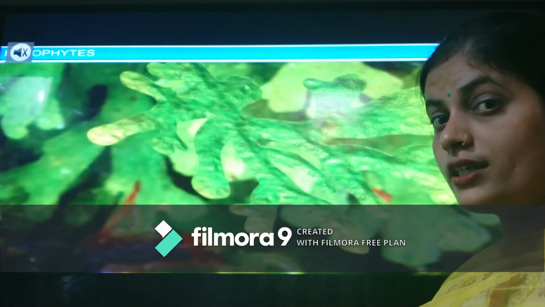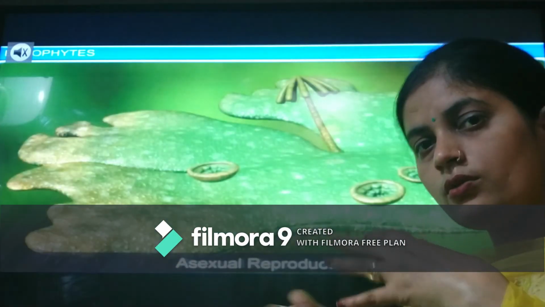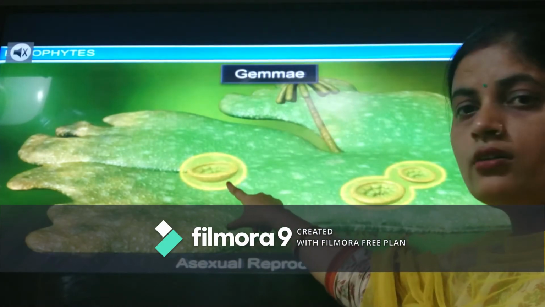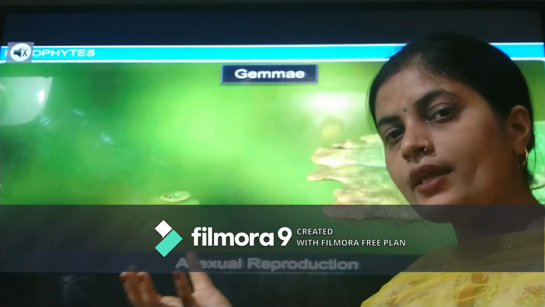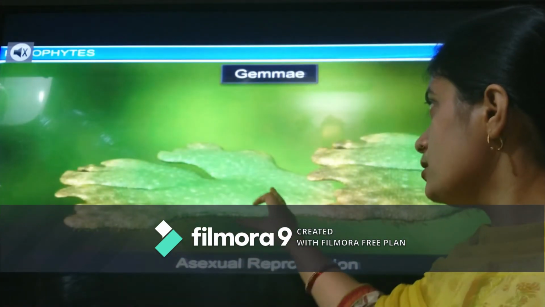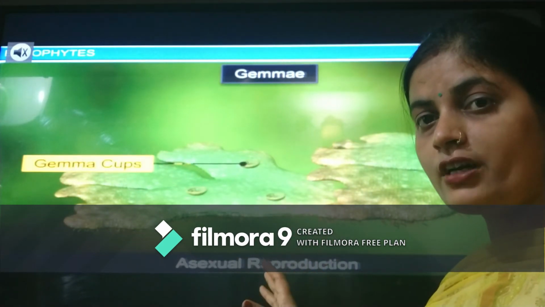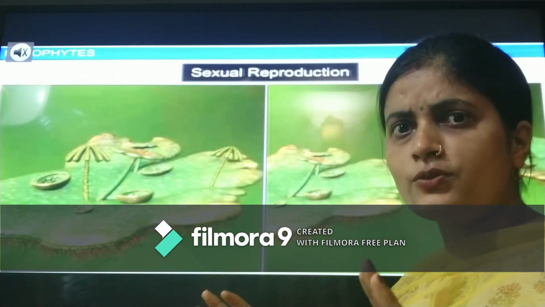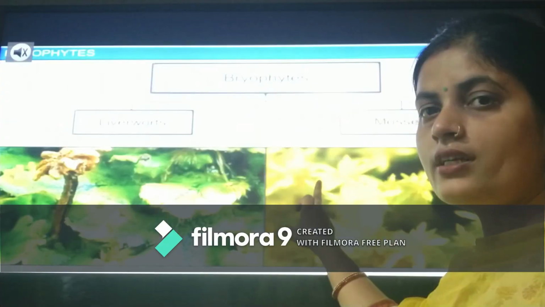Asexual reproduction, I have already discussed how it occurs. Here fragmentation occurs, that means any part which just breaks off will result in the formation of a new organism. Asexual reproduction also occurs through Gemma or Gemma cups, as I have explained. They break off, and wherever they land, at that place they form the new organism. From Gemma, new organisms are formed in Bryophyta. Gemma would have haploid ploidy only, that means the organism will be haploid only. Then in sexual reproduction we have just studied the female reproductive organ and male reproductive organ, archegonium and antheridium.